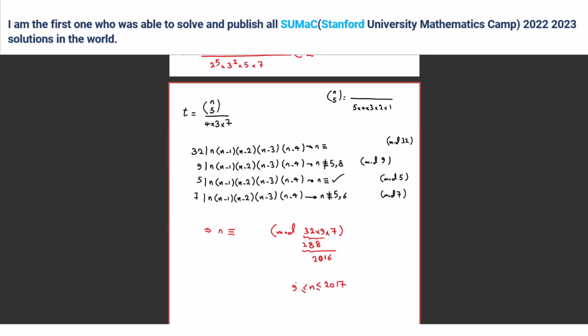Each combination is a number from 0 to 2015, right? 2015, because we should calculate mod 26. Look, for example, if we select 0 here and 1 here and, for example, 2 here, then this combination is exactly a unique number from 1 to 2016.